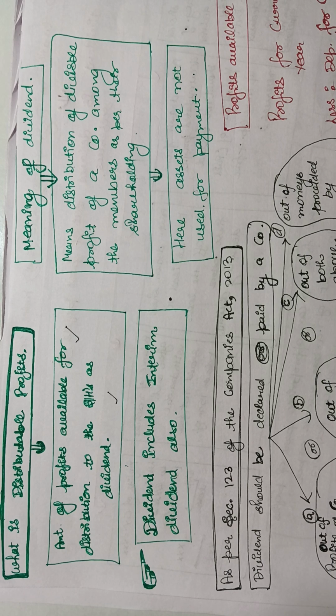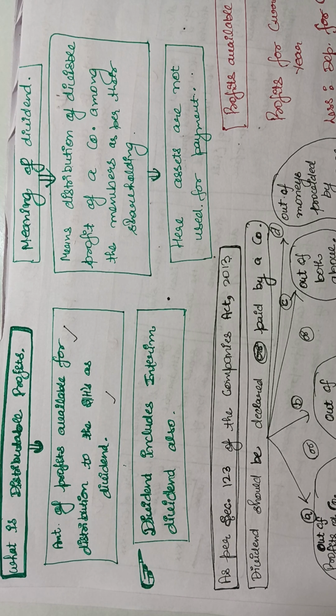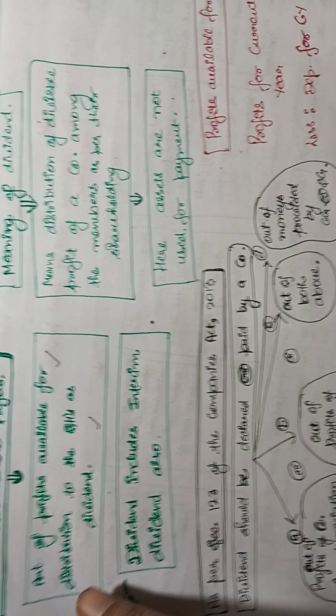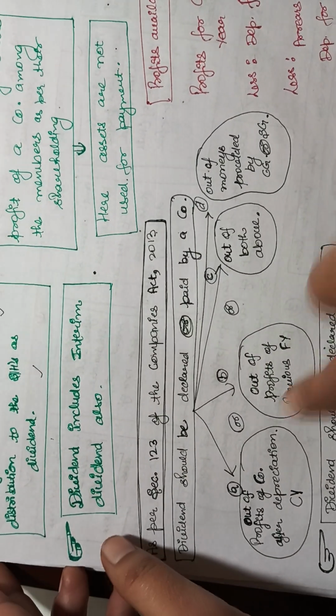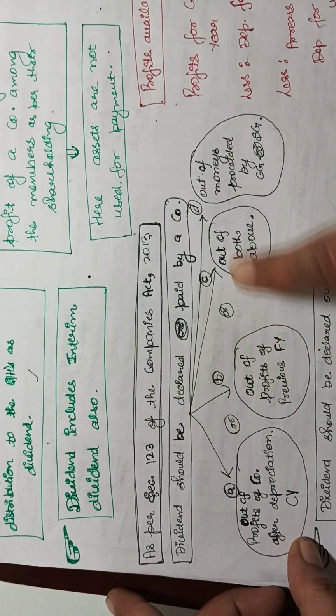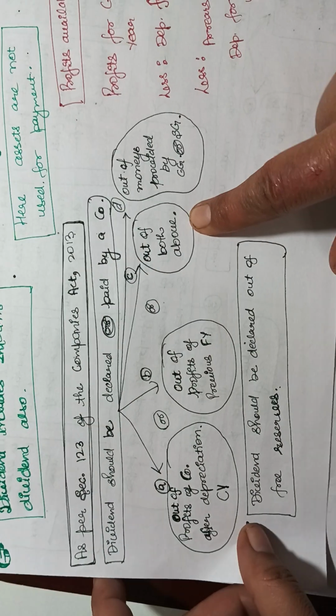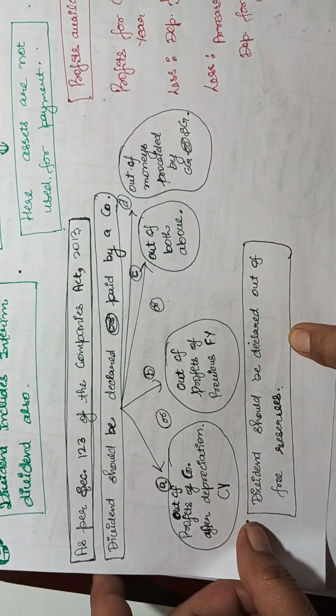And what is dividend? Dividend is that amount of divisible profits which are distributed among the members of a company as per their shareholding. Here assets are not used for payment, and dividend includes interim dividend also. And what are the sources as per section 123 of the Companies Act? Out of the profits of the current year after providing depreciation, out of the profits of the previous financial year, or out of both above, and out of monies provided by the central government or a state government. And dividend should be declared out of free reserves.